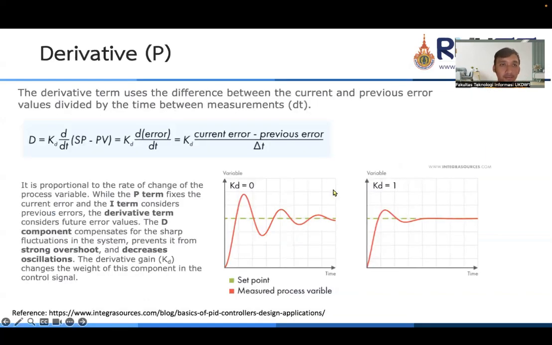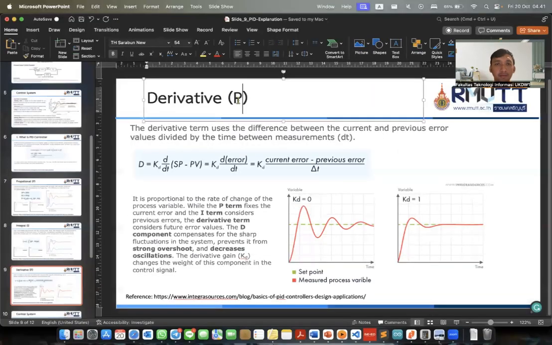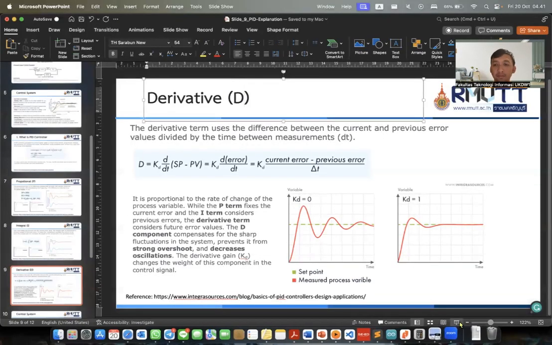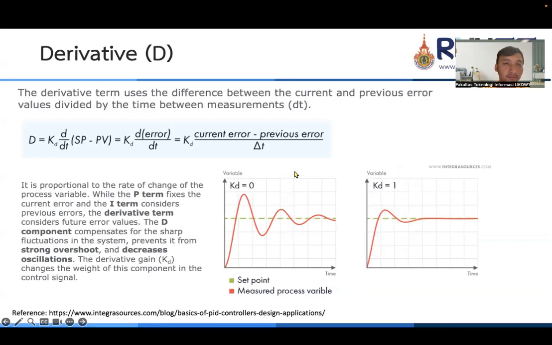And for the last, we have the derivative. The derivative term uses the difference between the current and the previous error value divided by the time between measurements.